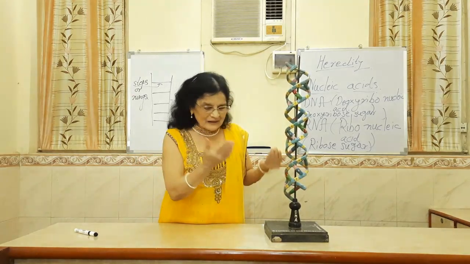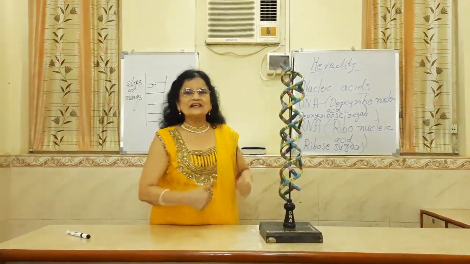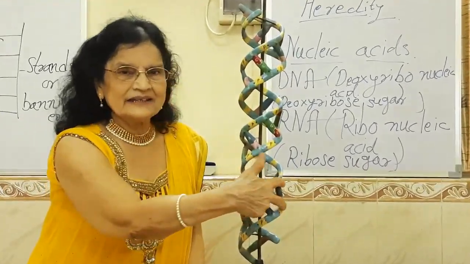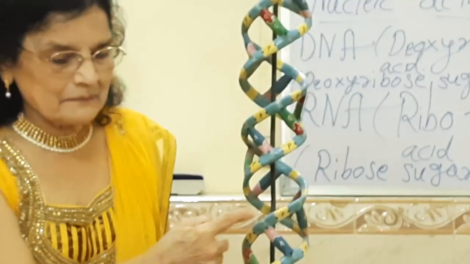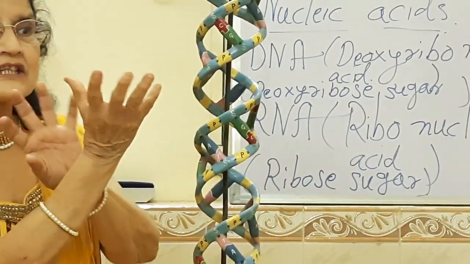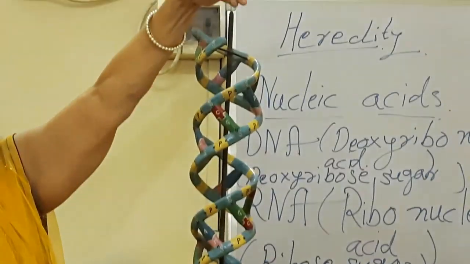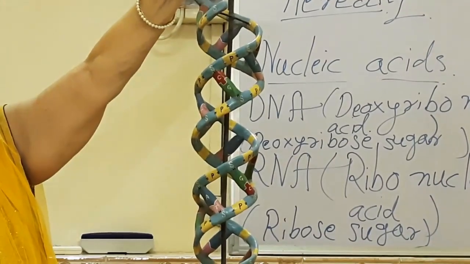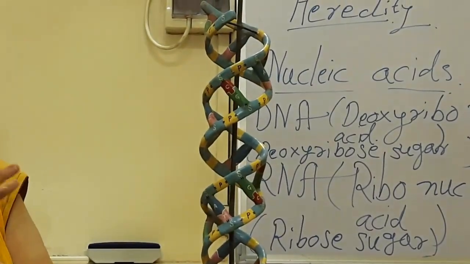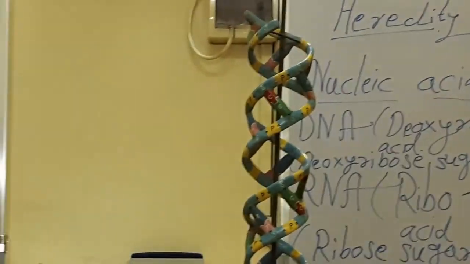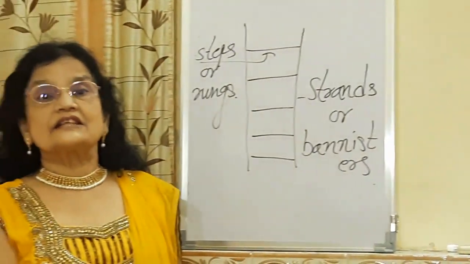Students, you can come closer to see this structure. Here are the two strands and these are the steps or the rungs of the ladder, and the whole ladder is twisted around this central imaginary axis. Now this type of twisted ladder-like structure was first imagined by the scientists Watson and Crick.